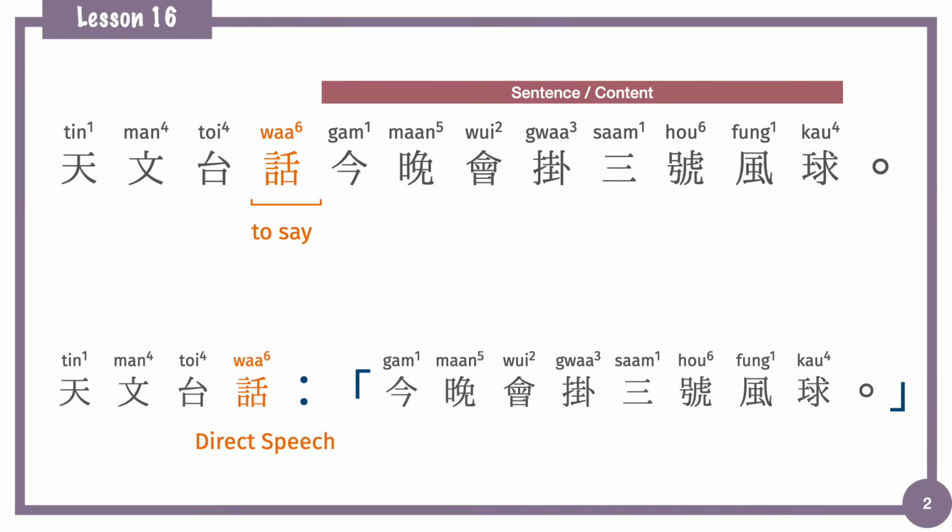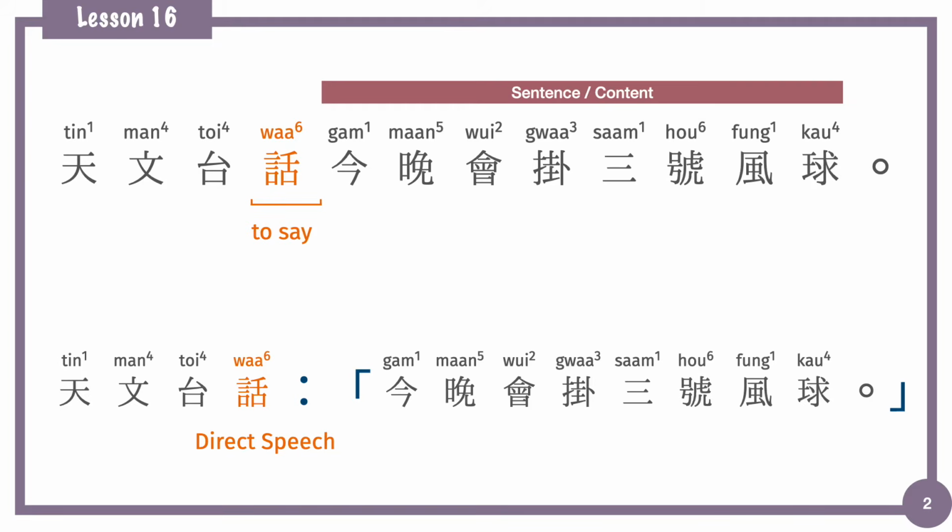And for direct speech, first we have to add a colon after 話, and add a pair of quotation marks at the very beginning of the information sentence and at the end of the information sentence.